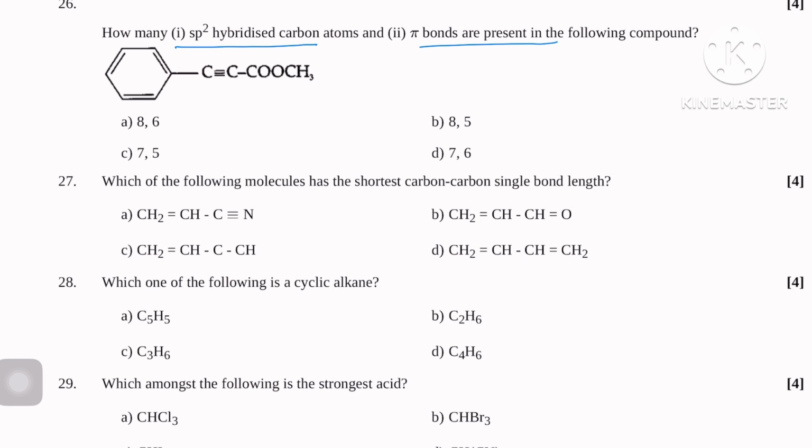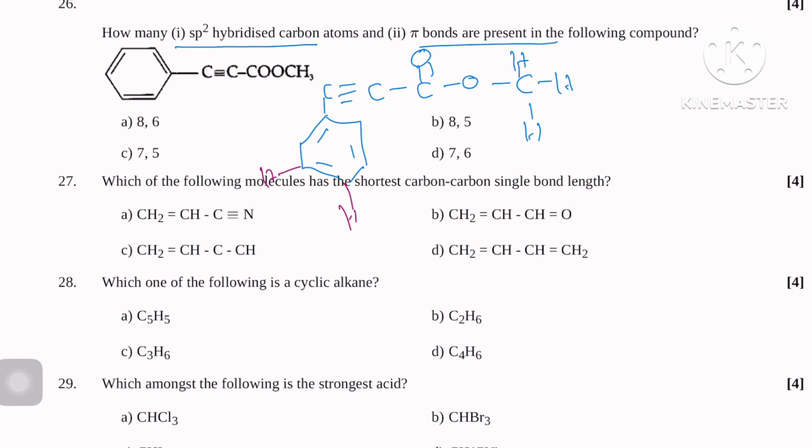Here I am writing it this way so you can easily understand: C triple bond C, C, O, O, C, H, H, H. You know very well that carbon has 4 valencies, so hydrogens are present here.